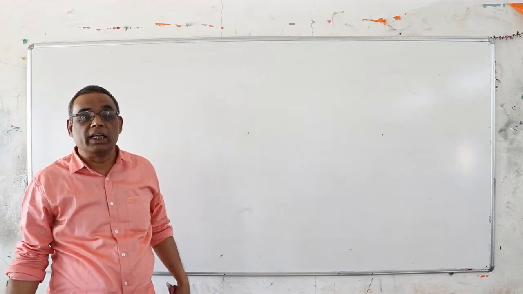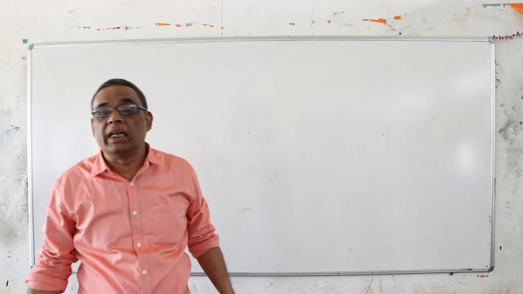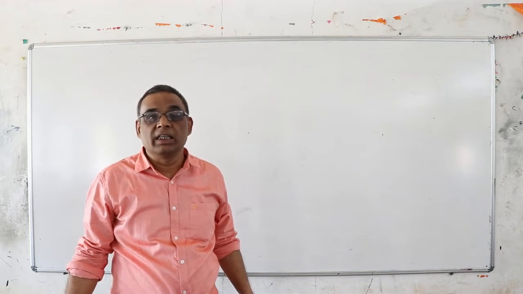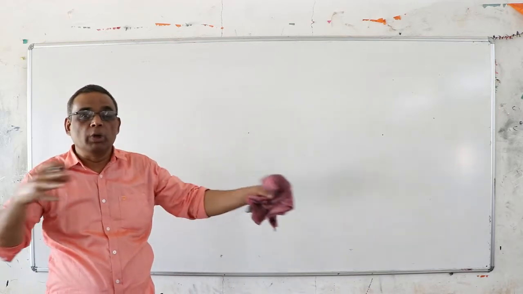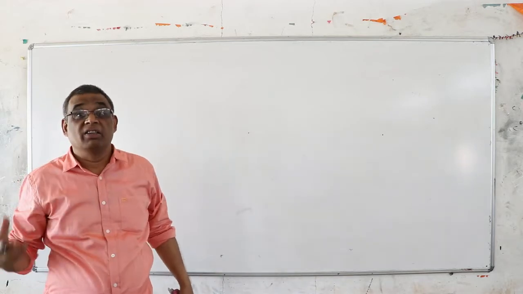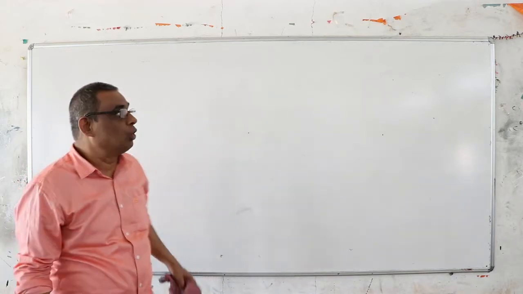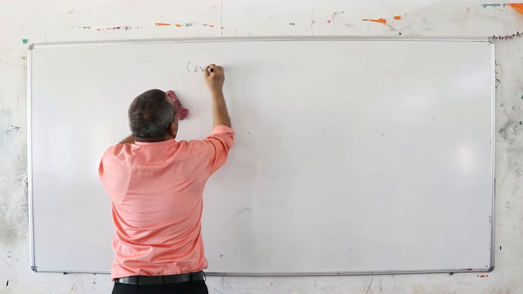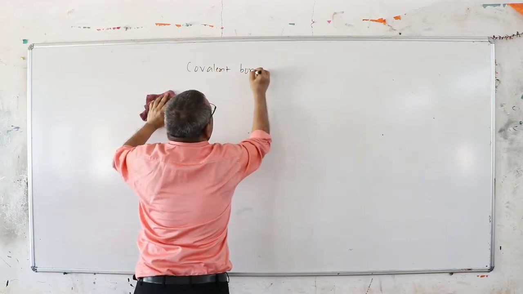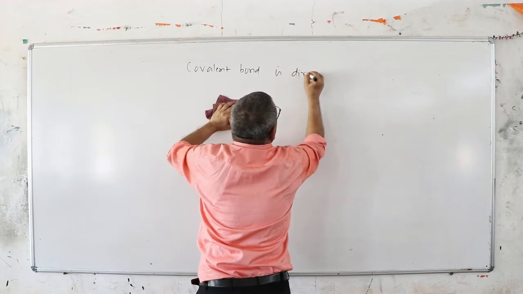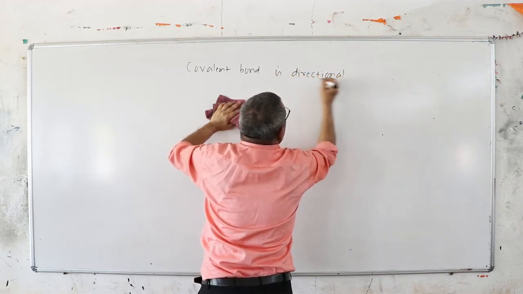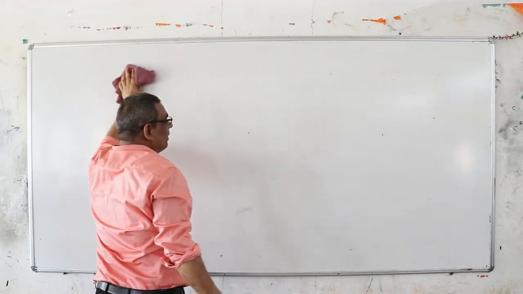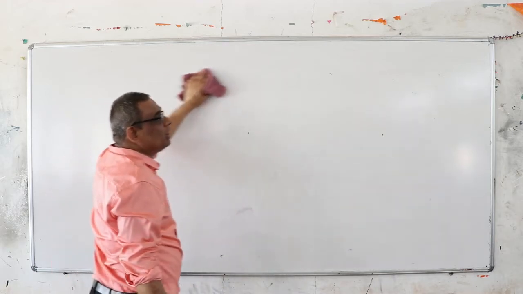The main technical difference between the ionic and the covalent bond: ionic bond is non-directional because you are considering charge as a factor, which is directionless. But in the case of covalent, when the two atoms or orbitals are overlapping and sharing, the direction is fixed. So you say the covalent bond is directional in nature. The main technical difference is that covalent bond is fully directional and the ionic bond is non-directional.